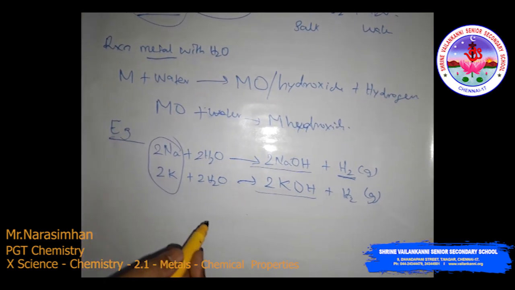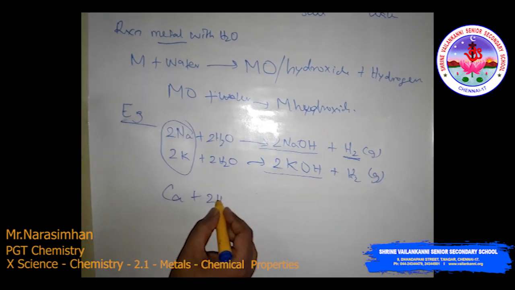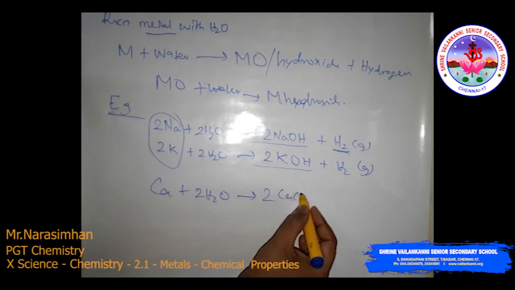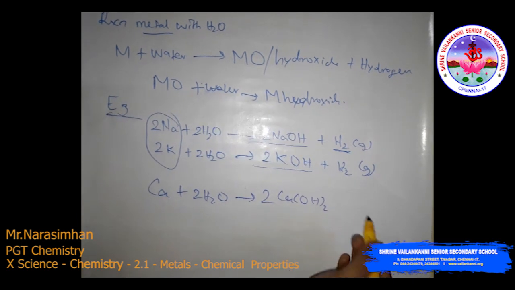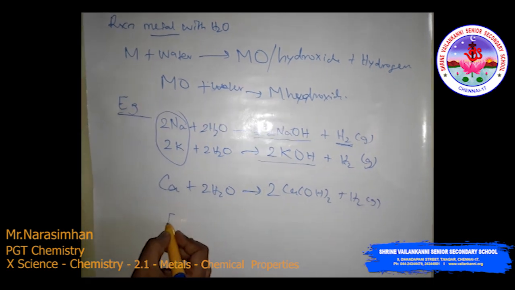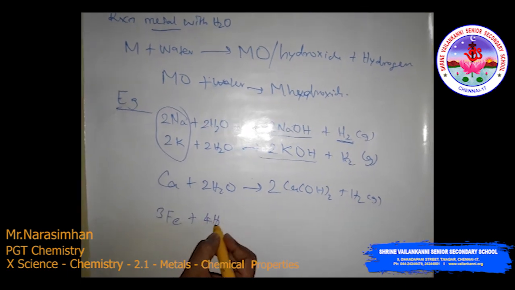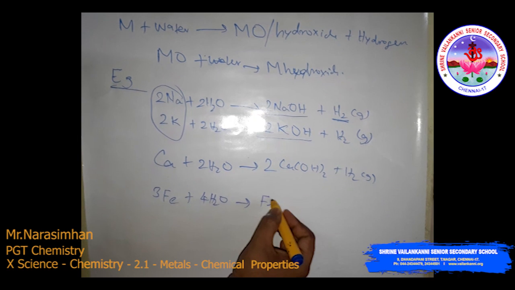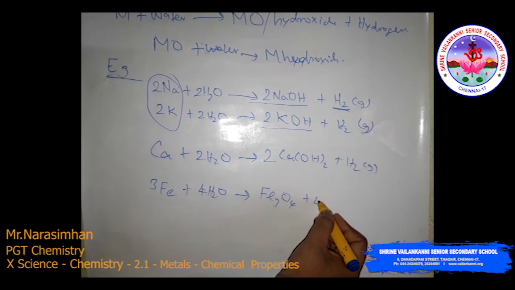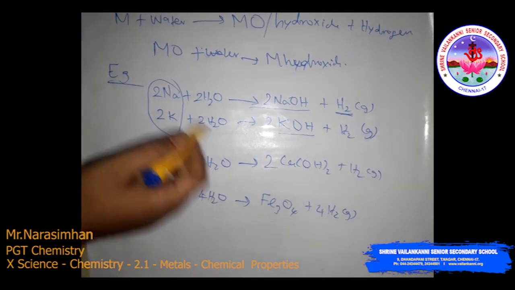Okay. Then calcium. Calcium reacts with water to produce, as I already said, the metal hydroxide. 2 moles of calcium hydroxide appear, and here also the hydrogen gas. Then iron, 3 moles of iron react with 4 moles of water. What happened? To form ferric oxide, Fe3O4, and hydrogen gas. Okay, this is the reaction of metal with water.